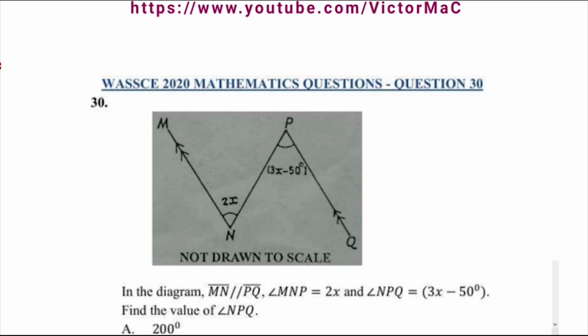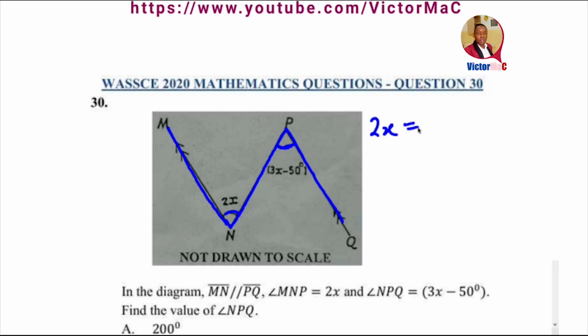Number 30 of the WASSCE 2020 mathematics questions. In the diagram, MN is parallel to PQ. Angle MNP is 2x. Angle NPQ is 3x minus 50. Find the value of angle NPQ. Now, looking at this transversal PN cutting across parallel lines MN and PQ. When a transversal cuts across parallel lines, it forms corresponding angles in some cases and sometimes alternate angles. In this case, it is alternate angles.